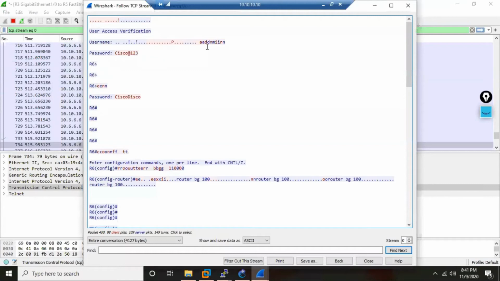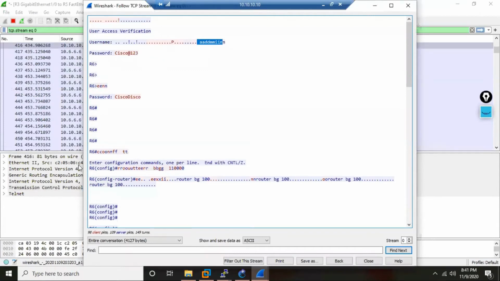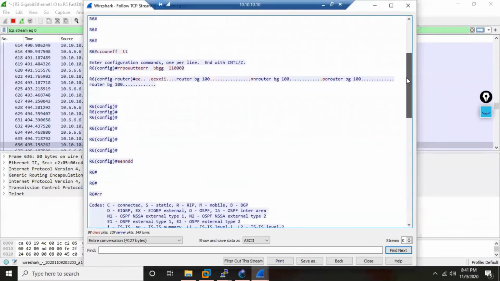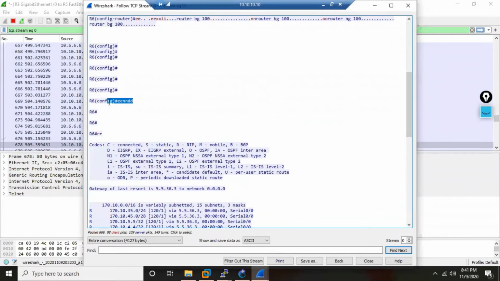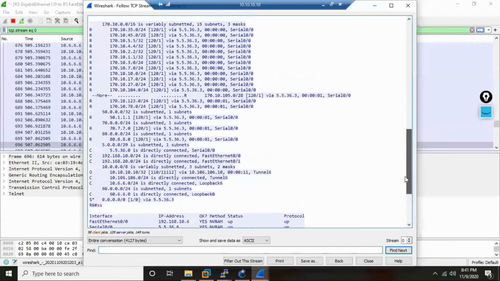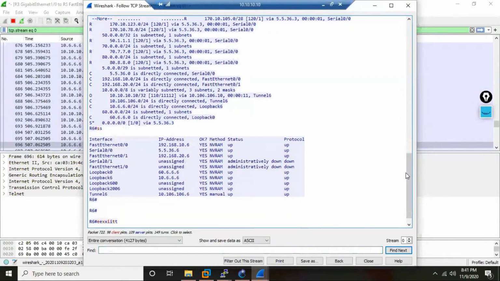And you can see now, what was the username I used? Admin. What is the password? Cisco@123. What was the secret password? Like that. After that, what did the admin do? He went to config mode. In config mode I did router BGP, then I removed BGP. Then what else? The service provider engineers are able to see everything I did. I checked the routing table, I checked show ip interface brief, then I exited.